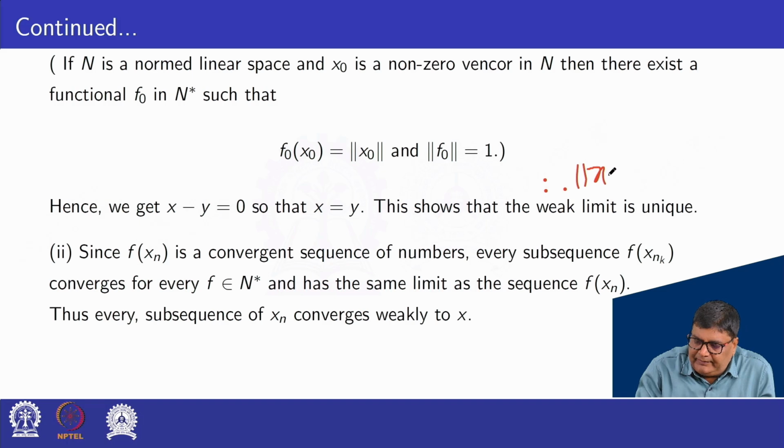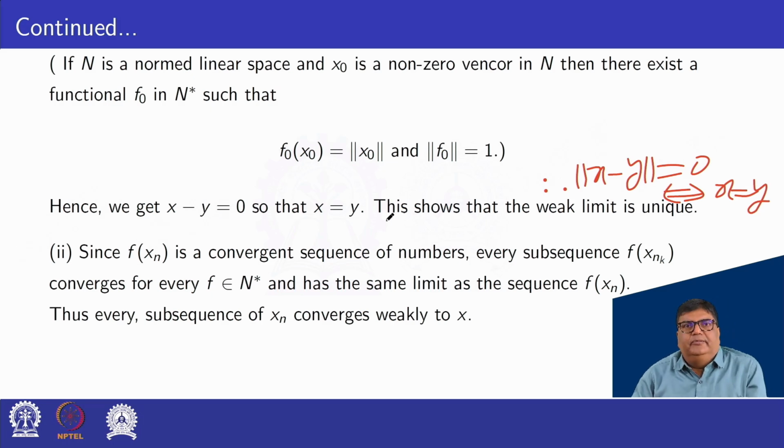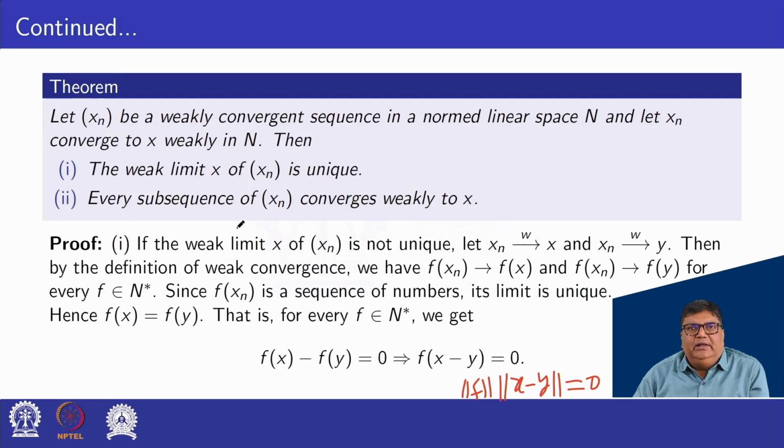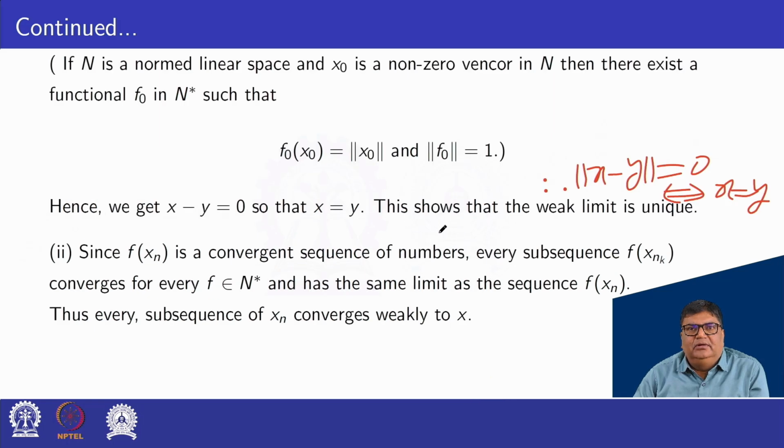Therefore, norm of x minus y equals 0 if and only if x is equal to y. Hence we get x minus y is equal to 0, that is, x is equal to y. So here our assumption is wrong, that there are two limits x and y. Here x and y are equal. This shows that the weak limit is unique.